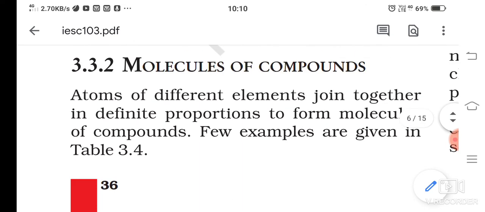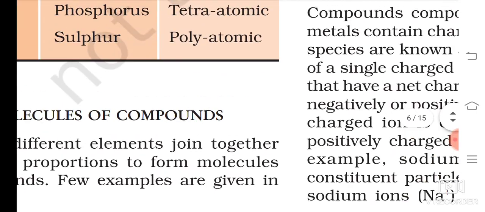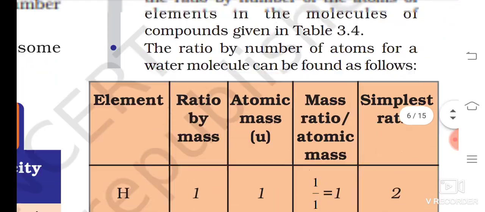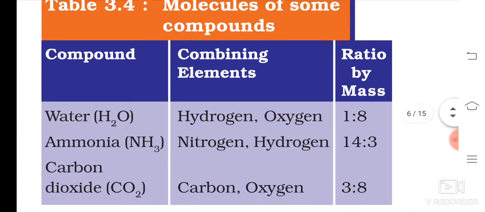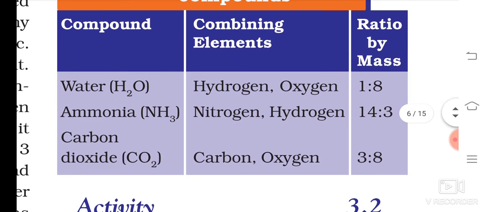So what is the definition for a compound? Atoms of different elements join together in definite proportion to form molecules of a compound. Few examples are given in the table. Here are simple examples, I have already given a few. Molecules of some compounds. So water, how many combining elements? Hydrogen and oxygen. Ratio by mass, I have told you, ratio by mass.